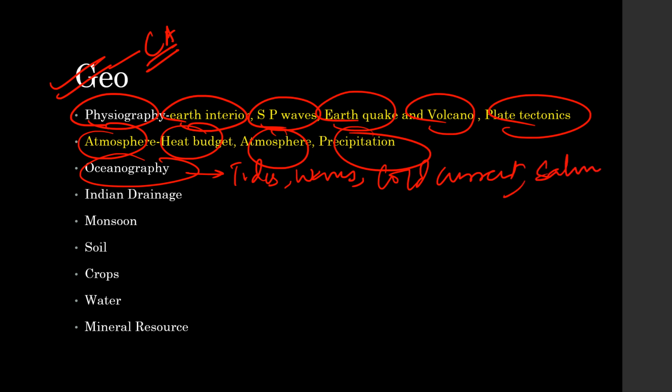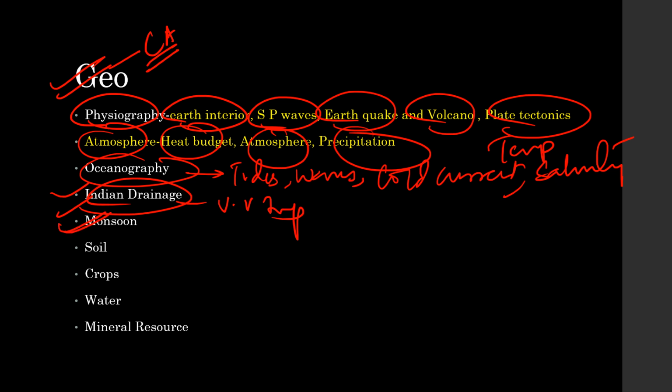salinity, temperature profile. Then Indian drainage, very important. Every year there is one question on Indian drainage. They give you rivers and tributaries and ask you to match the pairs. Then Indian monsoon, very important. Then soil is a very important topic, particularly Indian soil. Then crops, types of crops. Every year you have one question coming from crops.